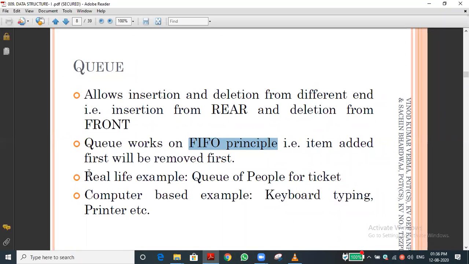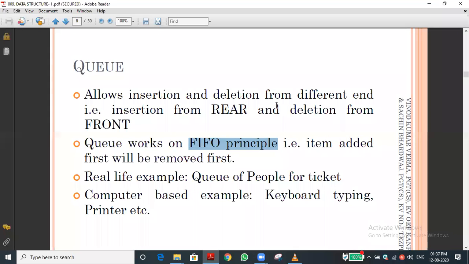Let me go for the queue. The third element is the rear, not the first element. The first is the front, and the third is the rear. For example, first watermelon, then second and third. Third is rear, first one is front. You can easily understand this by comparison. Now you understand the stack.